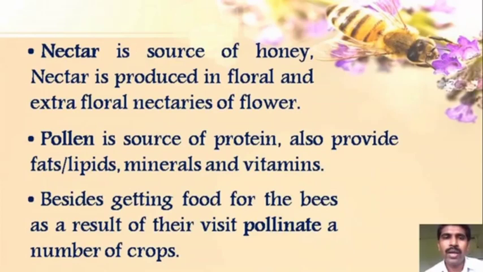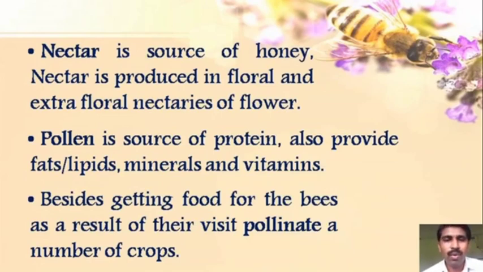Also, while collecting the nectar, honeybees also collect the pollen, and pollen is the source of protein. Along with protein, pollen also provides fats, lipids, minerals as well as different types of vitamins.